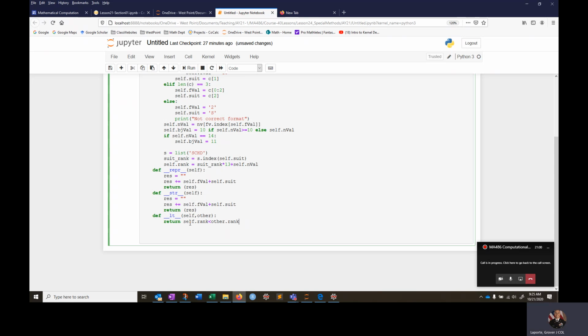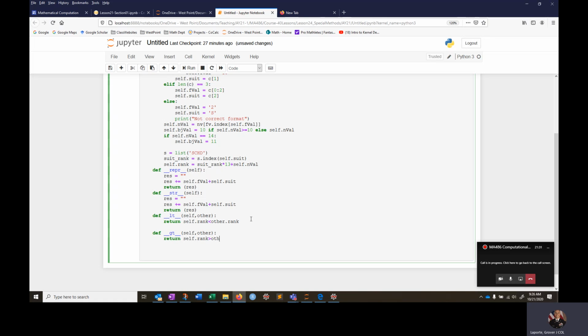So what you're saying is I'm going to have on both sides of this less than sign a card type, and if that's the case, then it's going to go to this thing and say, well, what tells you which one's smaller than the other one. So def greater than, oops, I forgot the underscore, greater than underscore, self comma other, and I'm going to return self.rank is greater than other.rank. That's how we're telling them different.